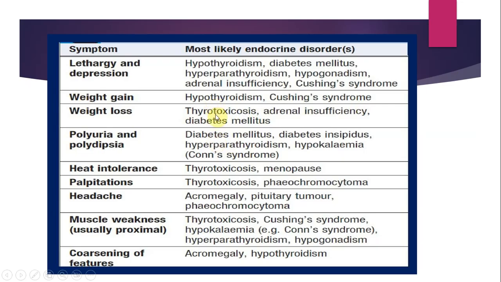थायराइड polyuria and polydipsia, while they are classic symptoms of diabetes mellitus, the hyperparathyroidism, heat intolerance, thyrotoxicosis, ठीक है। थायरोटॉक्सिकोसिस में होता है और पैल्पिटेशंस आती है। थायरोटॉक्सिकोसिस, फियोक्रोमोसाइटोमा, ये भी